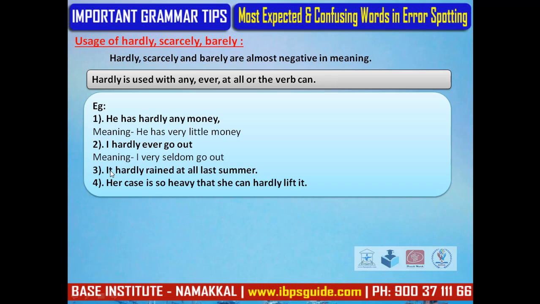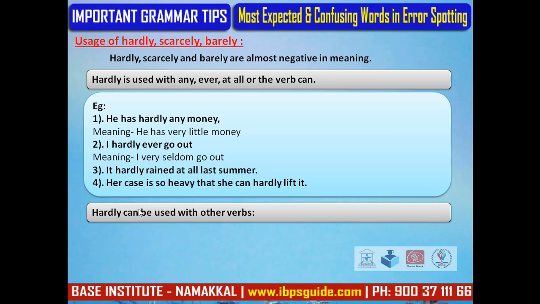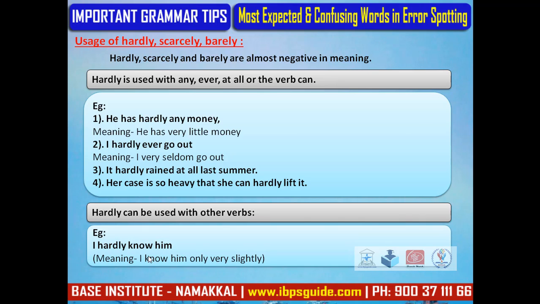It hardly rained at all last summer. Likewise, her case is so heavy that she can hardly lift it. Hardly can be used with other verbs. Example, I hardly know him, means I know him only very slightly.